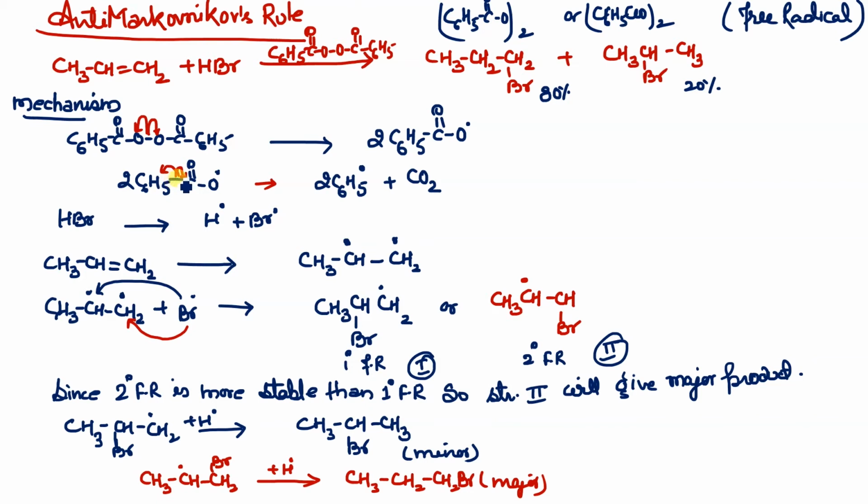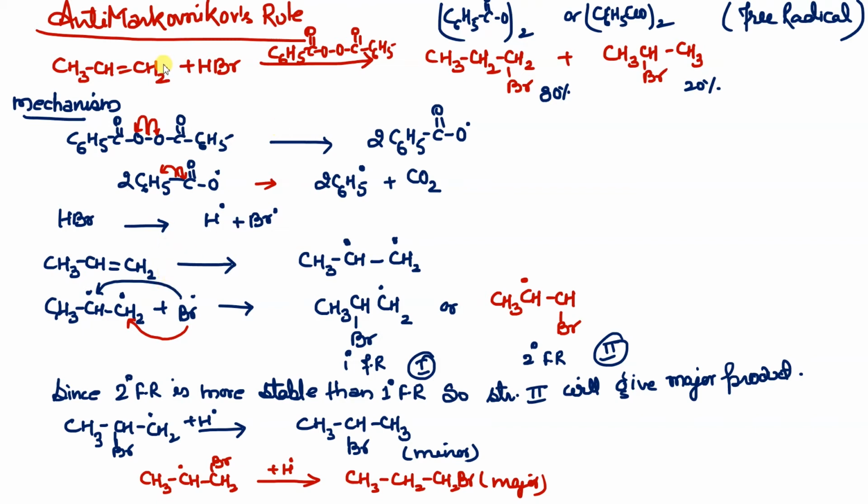This bond will again break, and one lone pair goes to this, one lone pair to this. So one lone electron and this electron will form a bond over here, and it will make CO2, and this C6H5 free radical will be left out. Since the catalyst has undergone homolytic cleavage, the reagent will also undergo homolytic cleavage, and that's why HBr is going to break in the form of H free radical and Br free radical. So if the catalyst undergoes homolytic cleavage, the reagent will undergo homolytic cleavage.